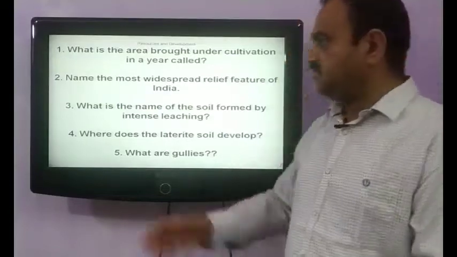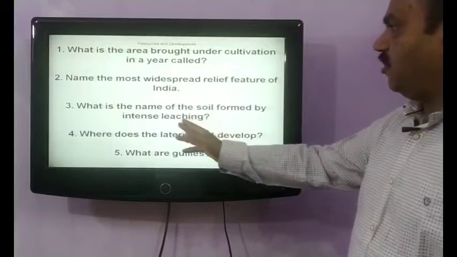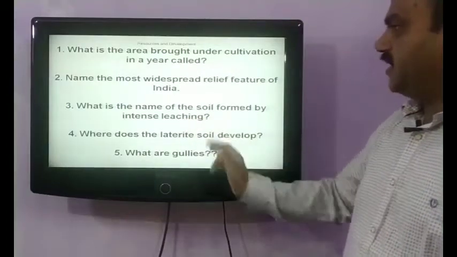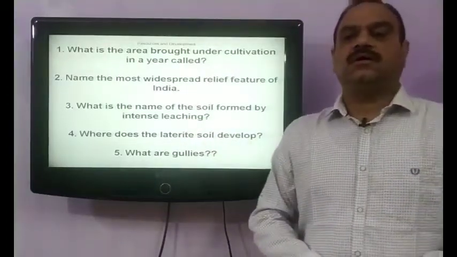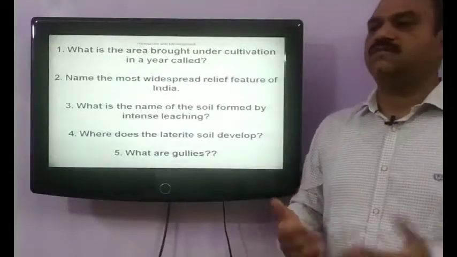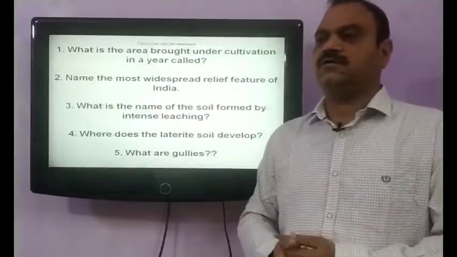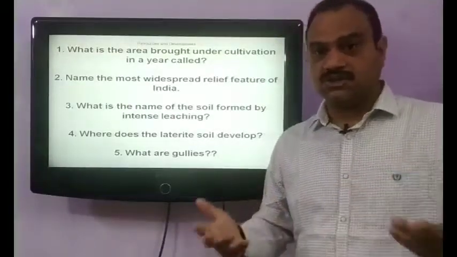Our next question is, what is the name of soil formed by intense leaching? Due to intense leaching, laterite soil is formed. Laterite soil is formed at the places where intense leaching occurs.